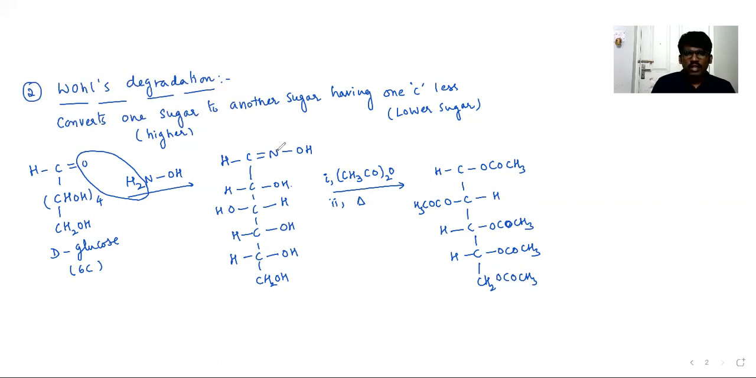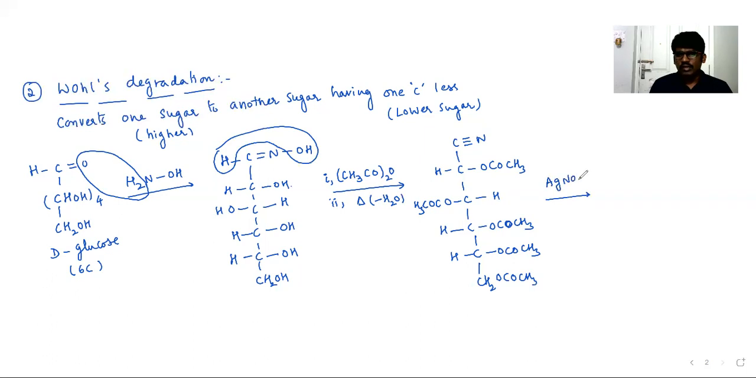But upon heating, what will happen? This H combines with OH and is removed as water, and then this carbon forms C triple bond N. Cyanide can be formed over there. After this, it must be treated with AgNO3 and NH4OH, that is AgNO3 dissolved in ammonium hydroxide. Then you will get CHO.